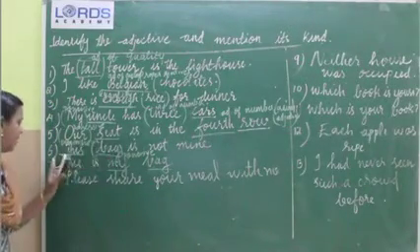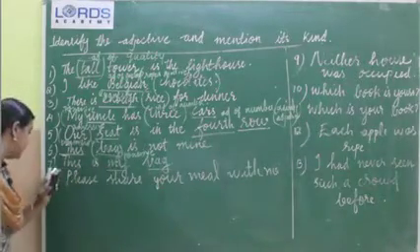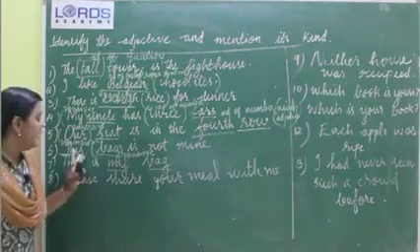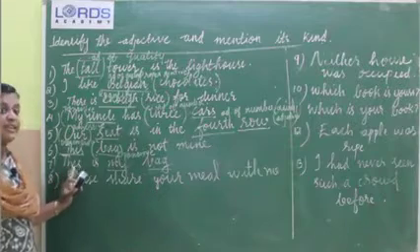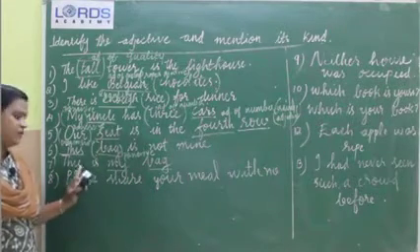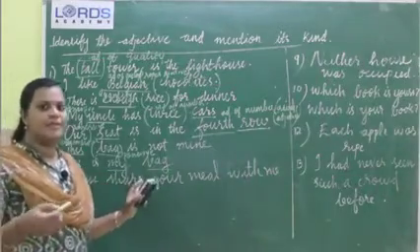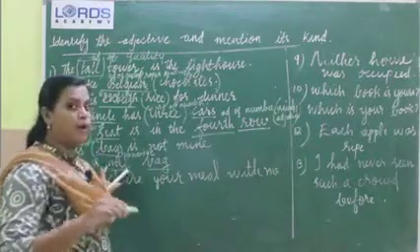In the sixth one, this is followed by bag. But in the seventh one, after this, we cannot find any noun. So this is a demonstrative pronoun. About pronouns we will study later. Next lesson is about pronouns, so at that time we will learn everything about pronouns in detail.